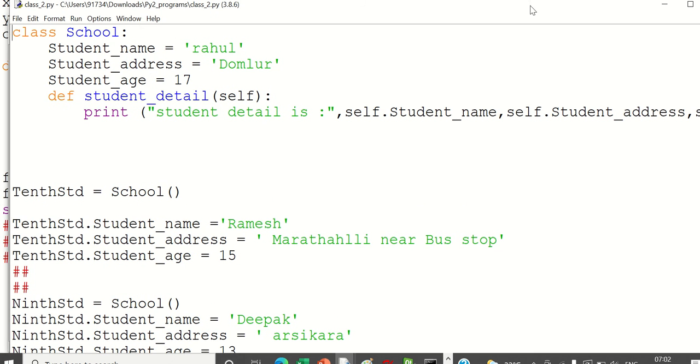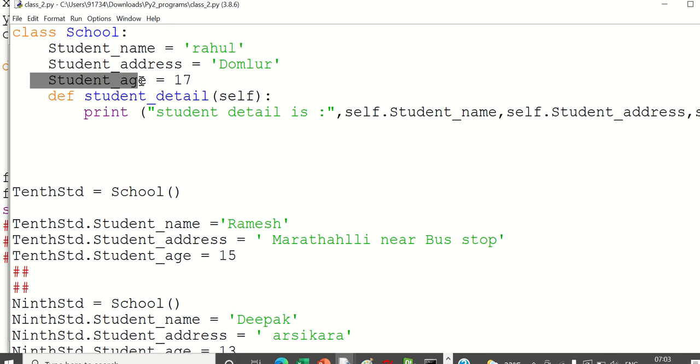Now there is a class called school. The class name is school. Inside that school there are different things, right? Inside school there are so many students. So what are the common parameters? Student address, student age. We are checking some very basic parameters.